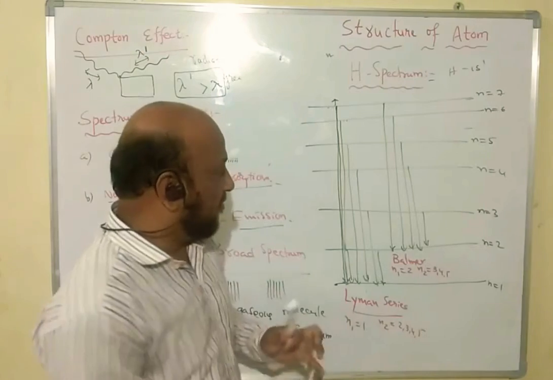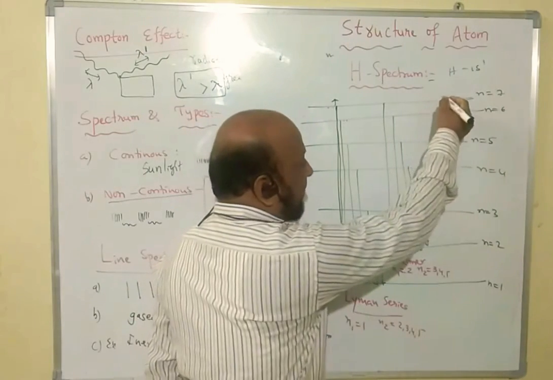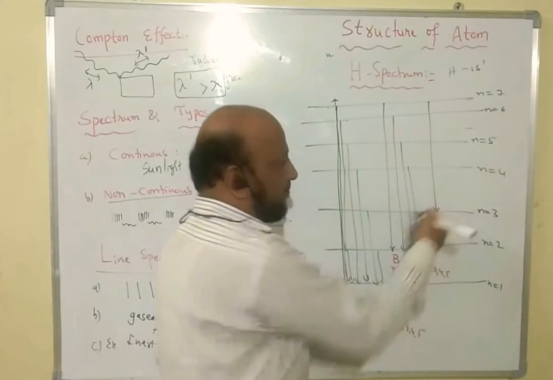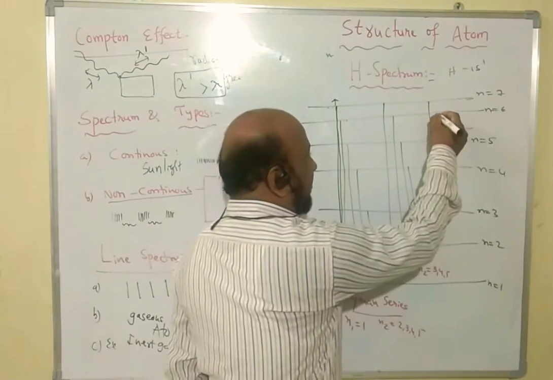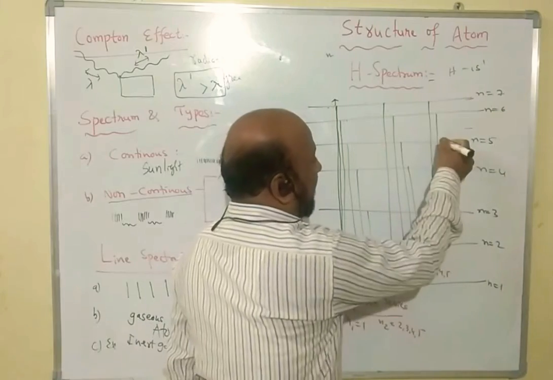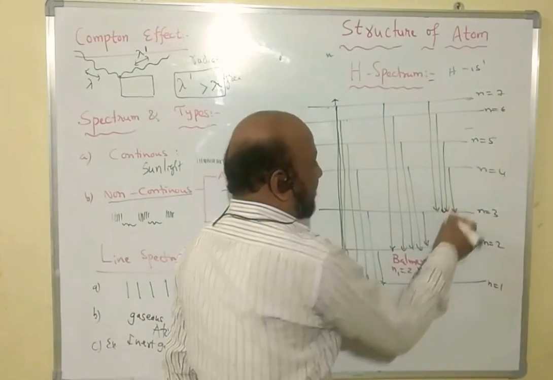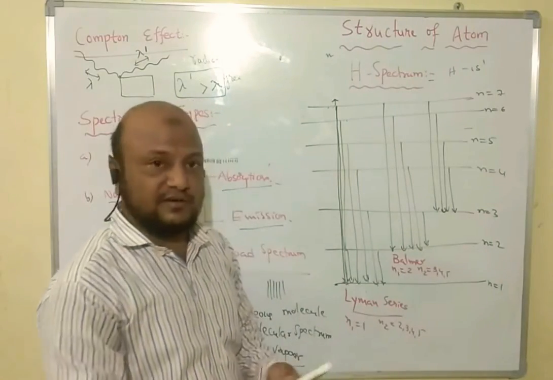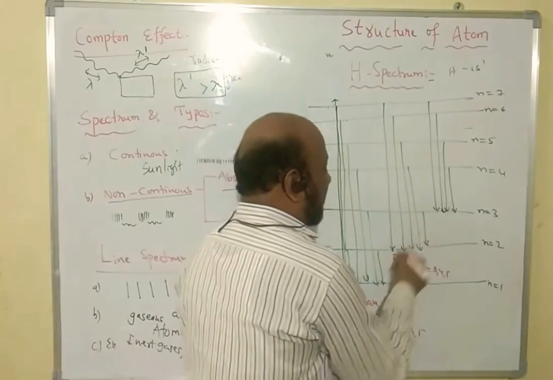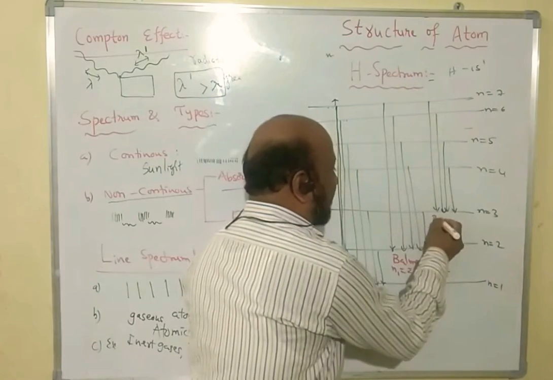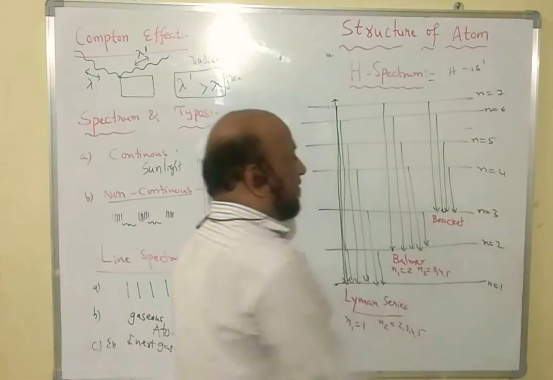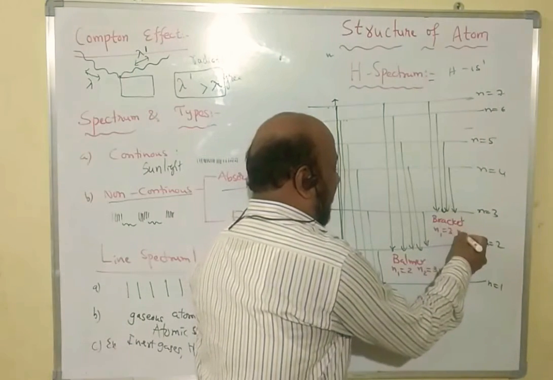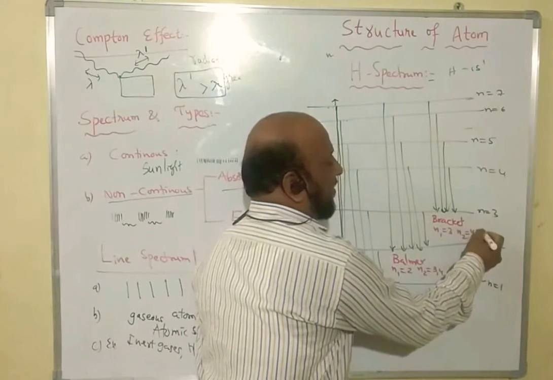Another possibility is that it is n equal to 7 reaching the third energy level, n equal to 3: 6 to 3, 5 to 3 and 4 to 3. So all the excited electrons reach the third state, not the ground state, the third state. This series is also called the Brackett series, in which n1 is equal to 3 and n2 is more than 3, that is 4, 5, 6 and so on.